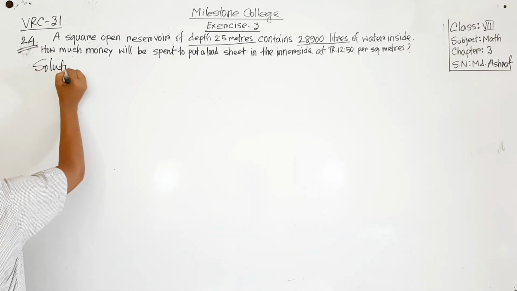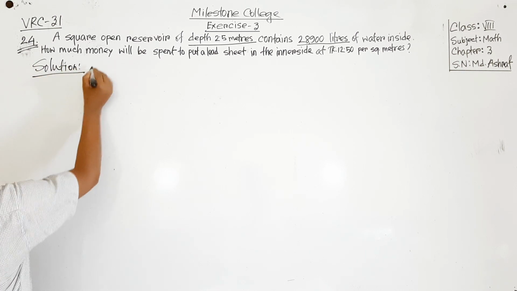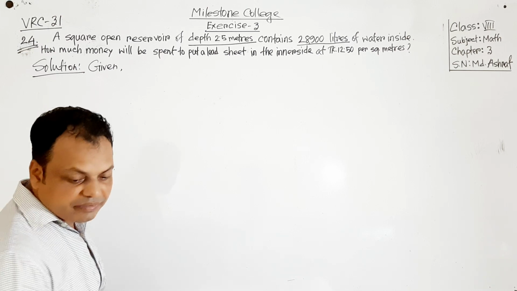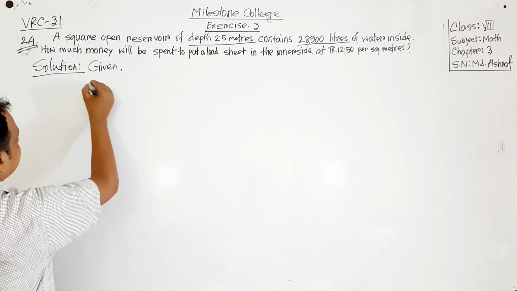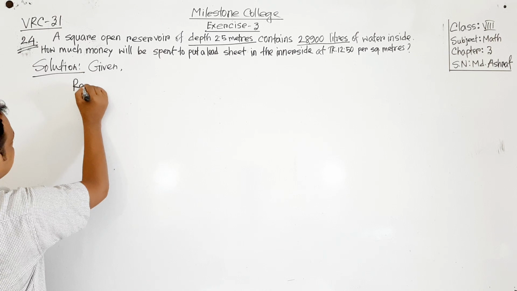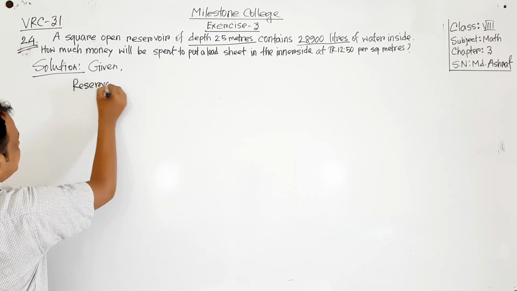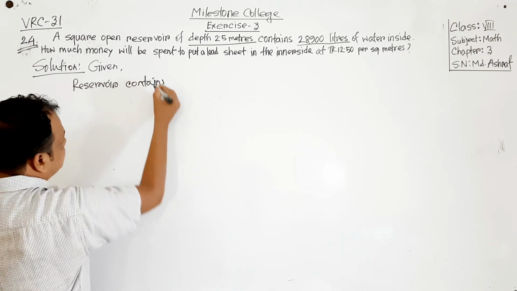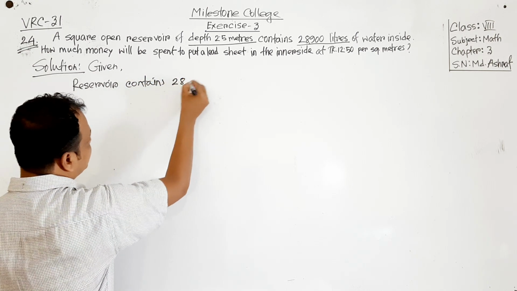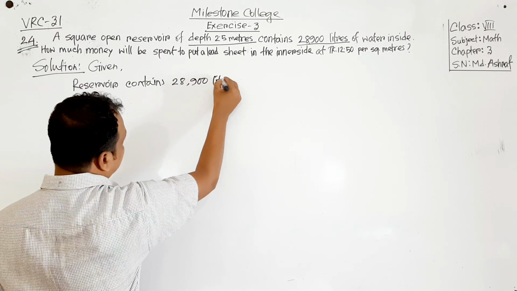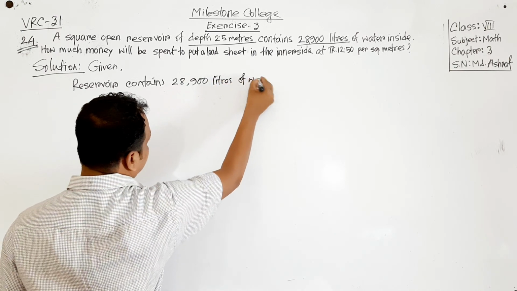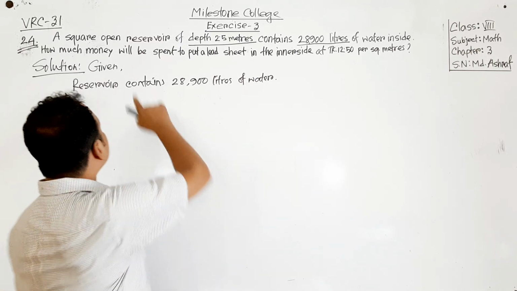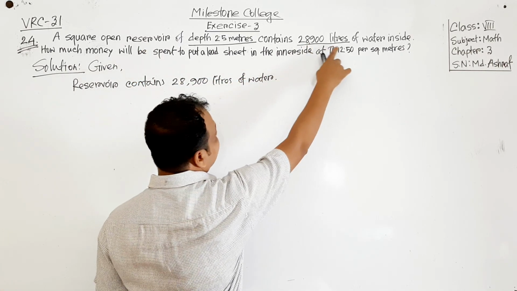Solution. Given: the reservoir contains 28,900 liters of water.